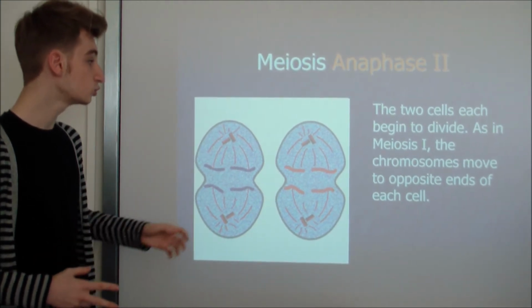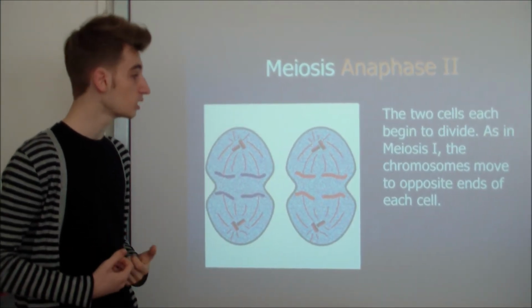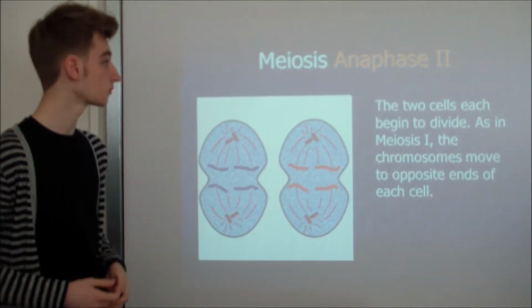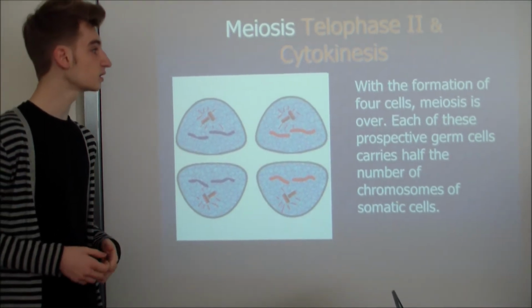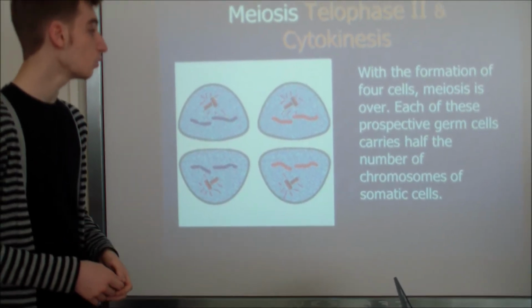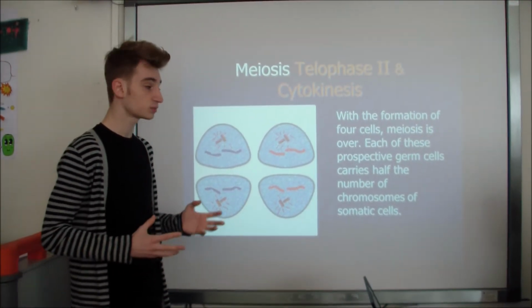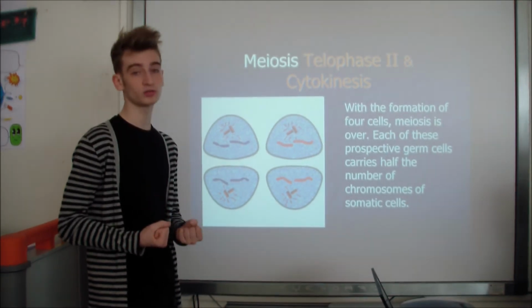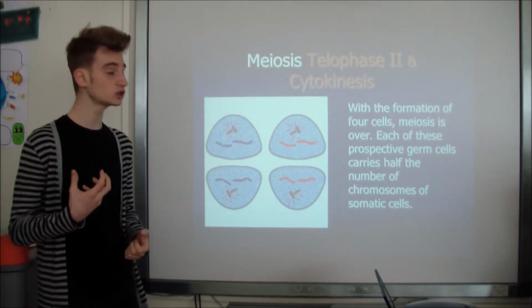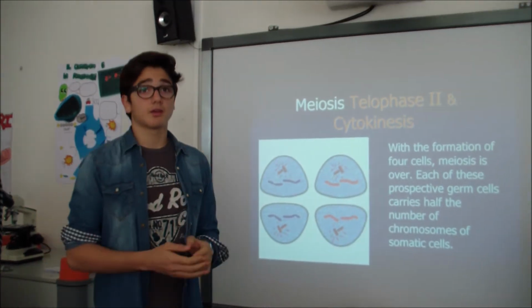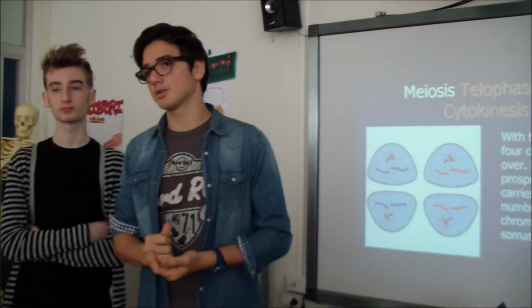In anaphase 2, the 2 cells begin to divide. As in meiosis 1, the chromosomes move to opposite ends of each cell. In the last phase of meiosis, telophase 2 and cytokinesis, with the formation of 4 cells, meiosis is over. Each of these prospective germ cells carries half the number of chromosomes of each somatic cell. So, as my partner said before, the process is now over. I think it should be clear, but if there is any question, please ask us, so we can explain anything.